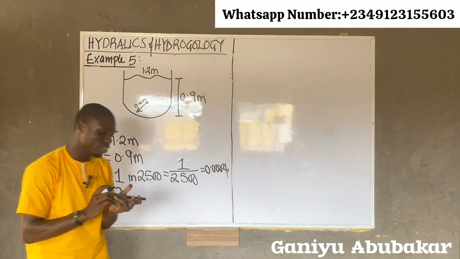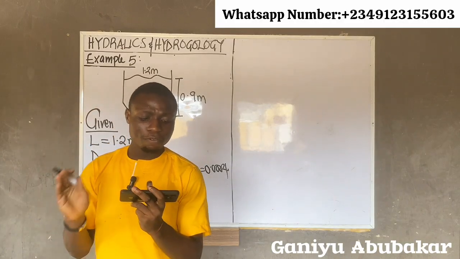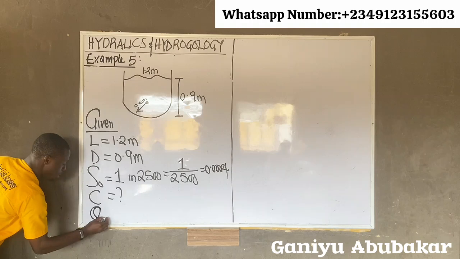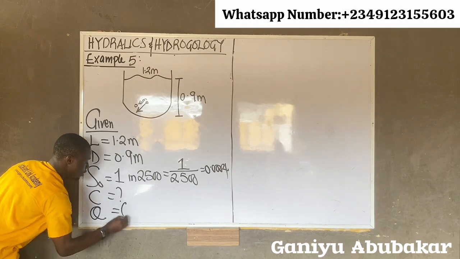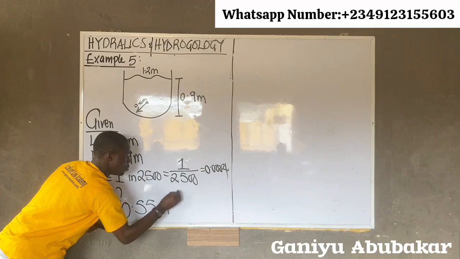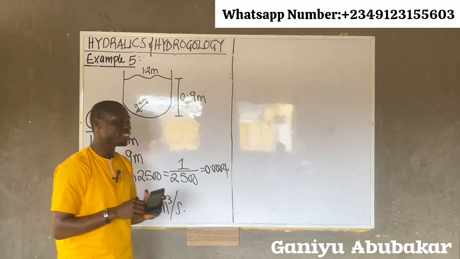What else is given? They said the Chezy formula, then the discharge. What's the discharge? That's Q, 0.55 cubic meters per second. Let's get this done, please.